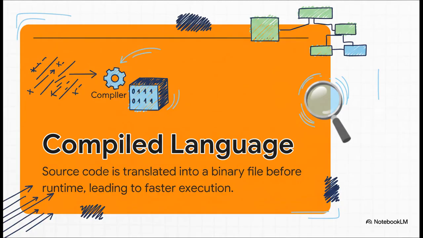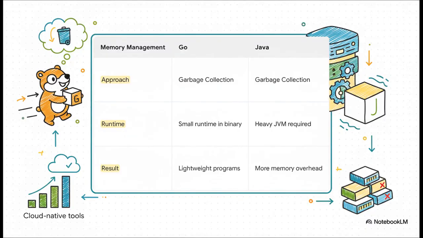Okay, first, a really crucial point on our map. Go is a compiled language. So, like C++ or Rust, your code gets translated into a single machine-readable file before anyone runs it. Now, this isn't just about speed, which it definitely helps with. It also makes deployment a dream. You ship one file, no dependencies, no fuss. It's just incredibly clean.